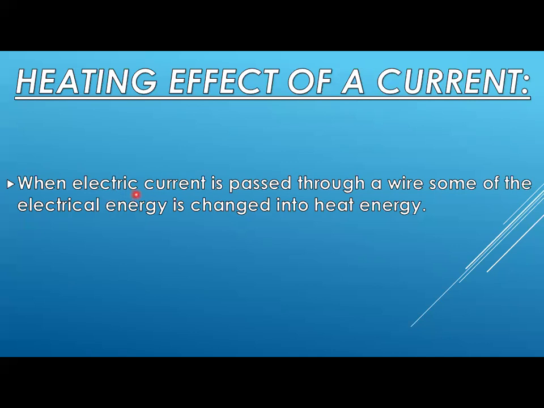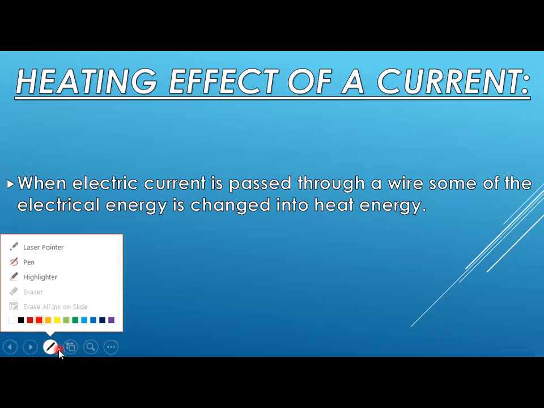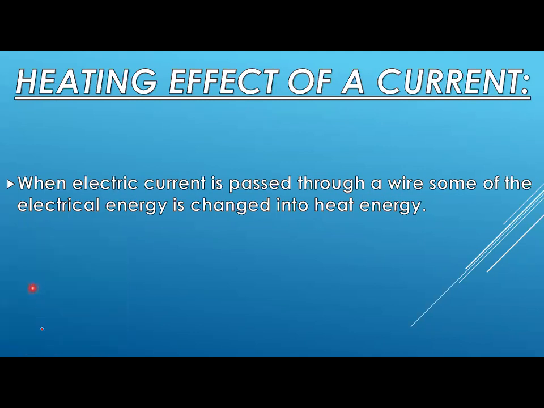Now, when this current is passed through a wire, what does a wire mean? For electric current to flow, there must be some path. They flow in a specific path, and for that they usually need wires. So current flows inside the wire.